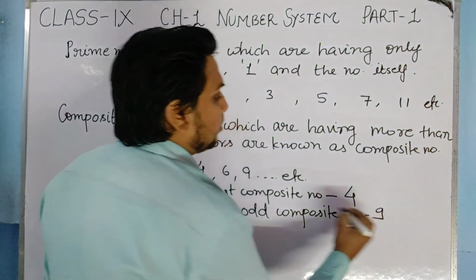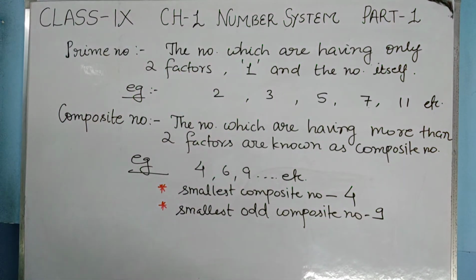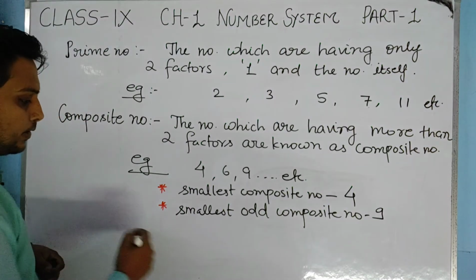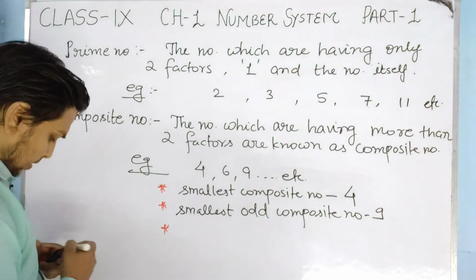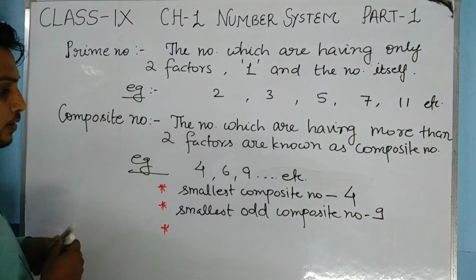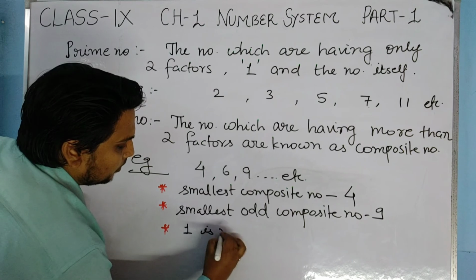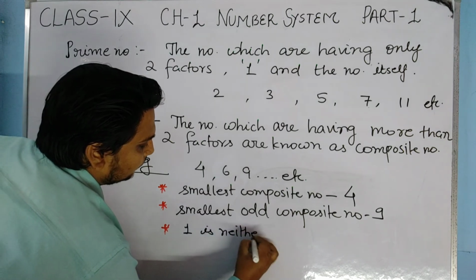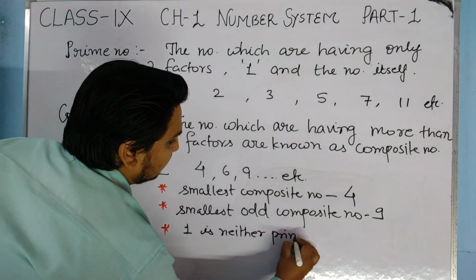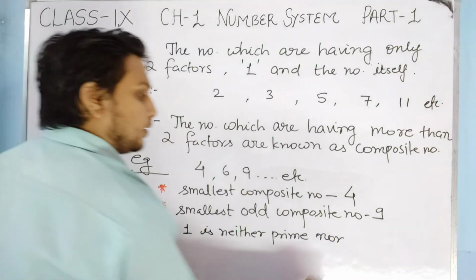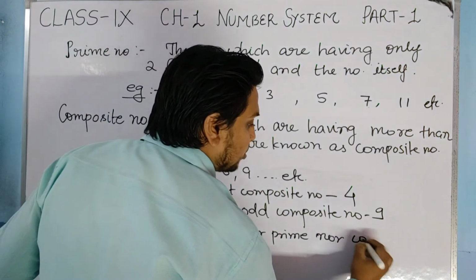So the smallest odd composite number is 9. And the third point that I have told you, that 1 is neither prime number nor composite number.